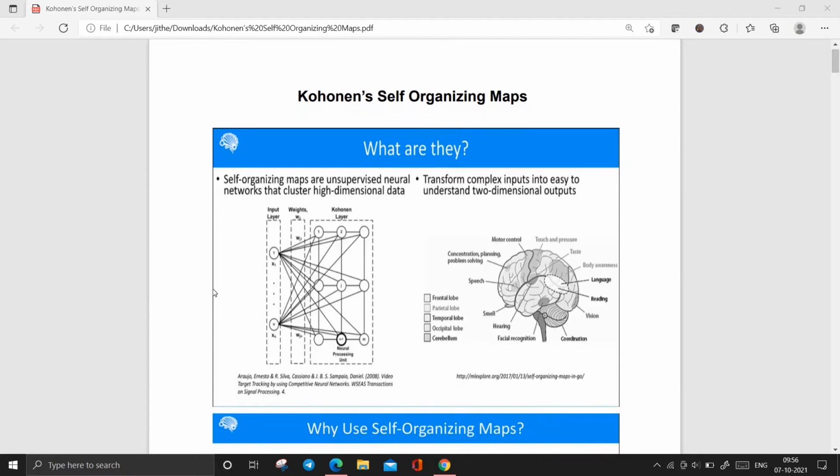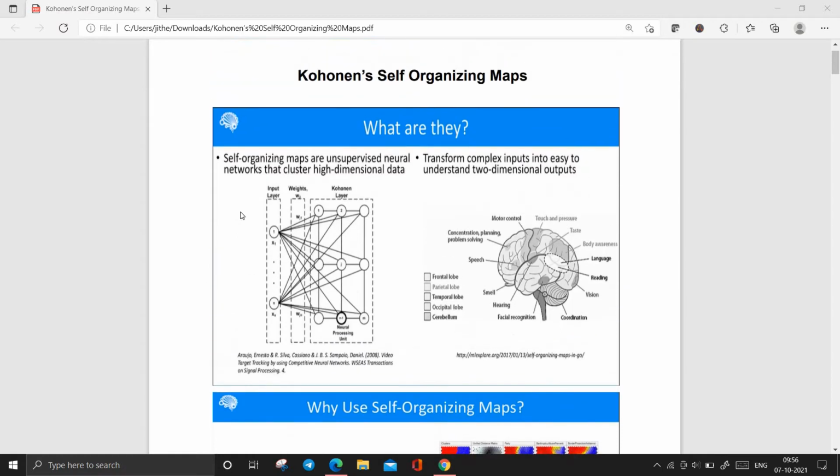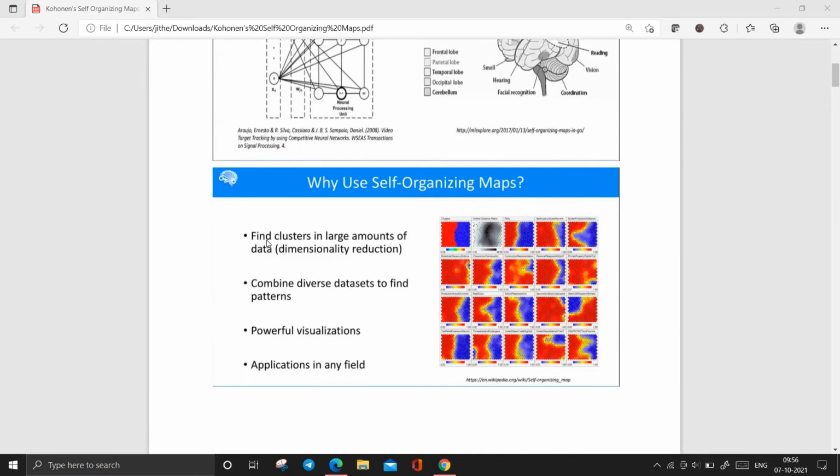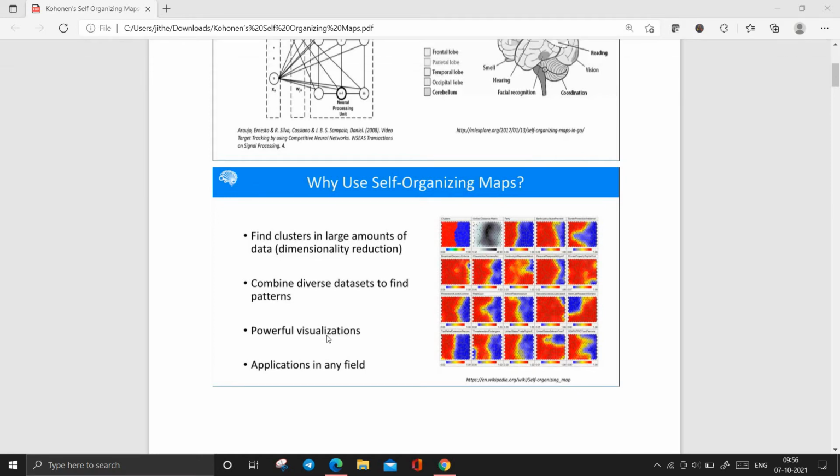We have many features in this. Let's discuss all the things. Every input is linked with every neuron in the data. It transforms complex inputs into easy to understand two-dimensional outputs. This helps much more than the clustering techniques in machine learning. Once you check this, you can find clusters in large data, with powerful visualizations and applications in any field.